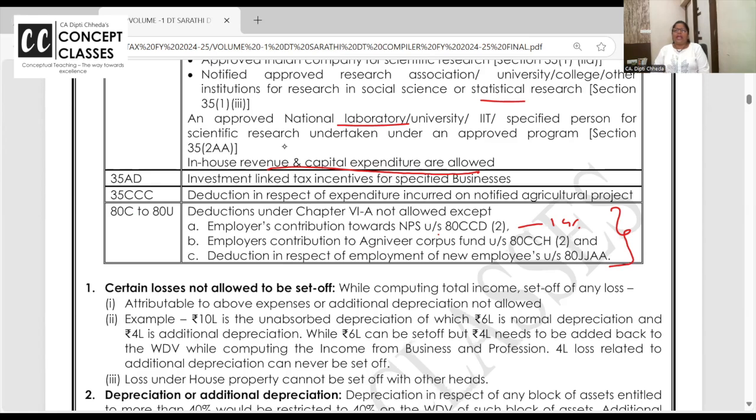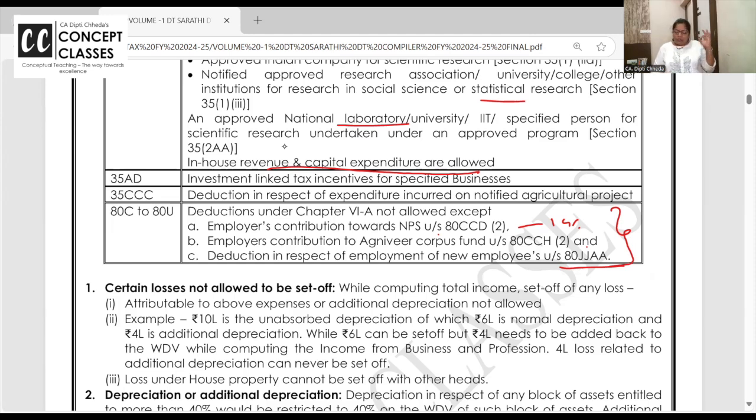Employer's contribution to National Pension Scheme, 80CCD2, 14%. Employer's contribution to Agniveer Corpus Fund, where army employees are contributing, 80CCH2. And deduction in respect of employment of new employees under 80JJAA. If you are recruiting new employees, you get deduction over 3 years, 30% now, 30% next year. Whatever new employees you have recruited, according to rules, their salary should be less than 25,000 and they should not